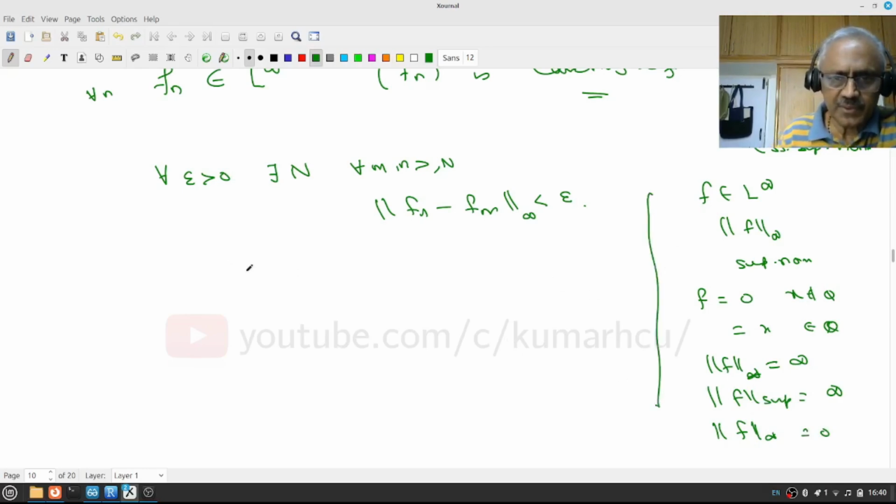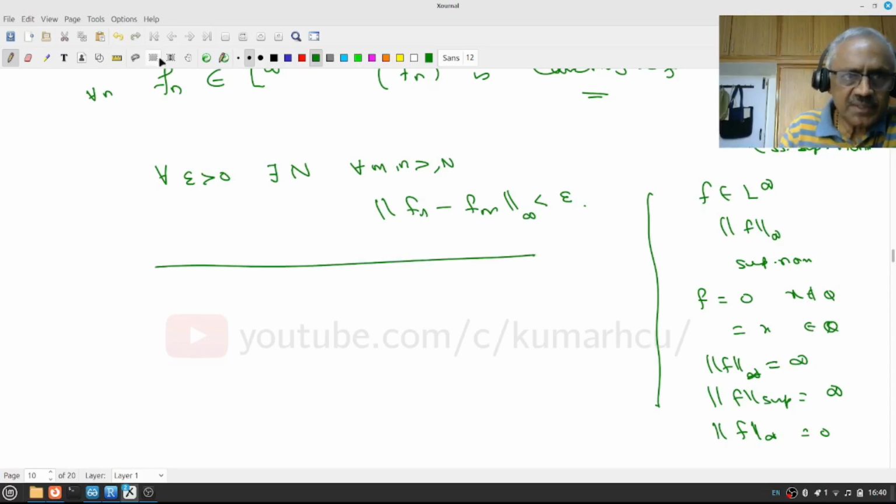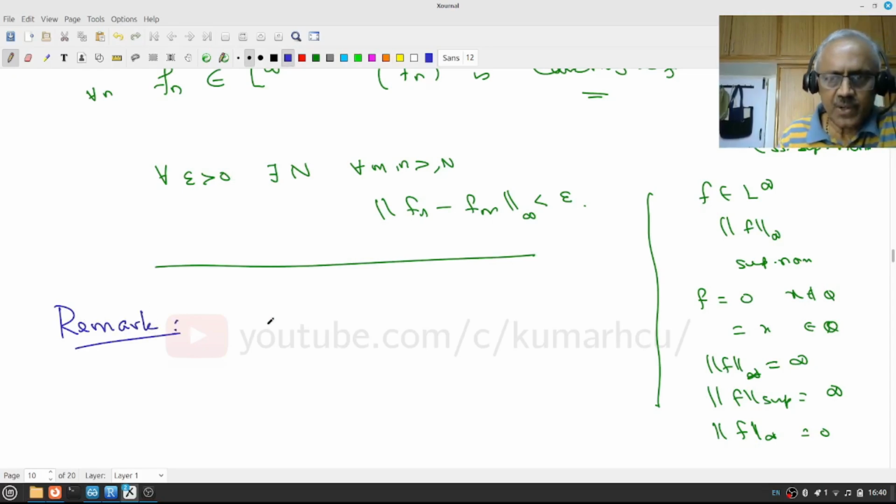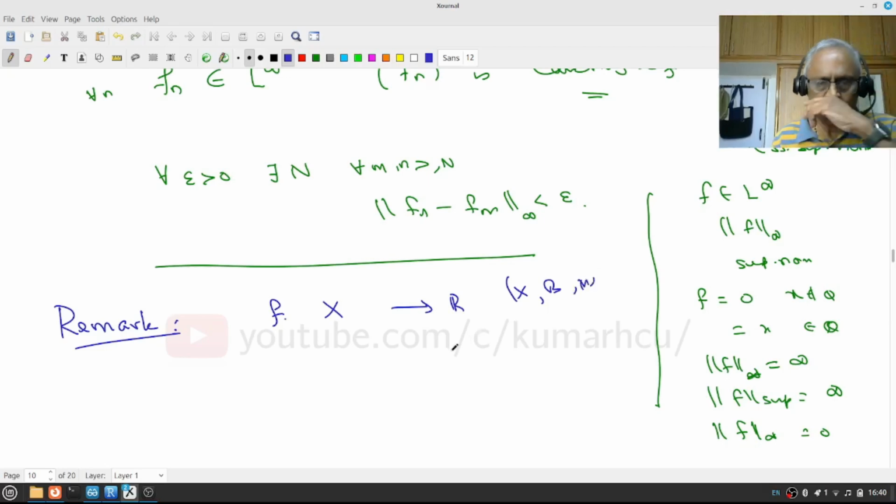Maybe one should make a remark, because these are small things students don't get time to reflect upon. If f is a function from X to R, let us assume X is a measure space. There are two notions.